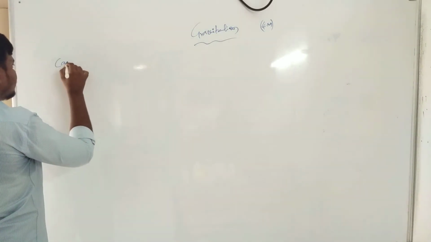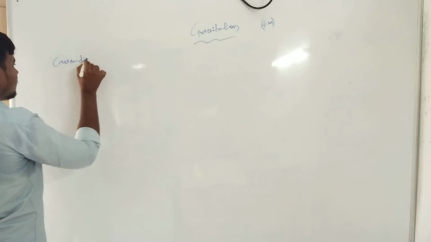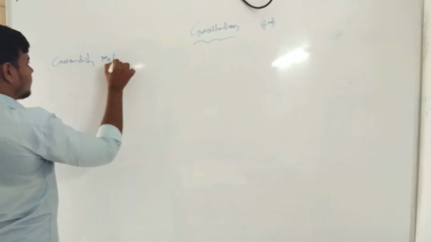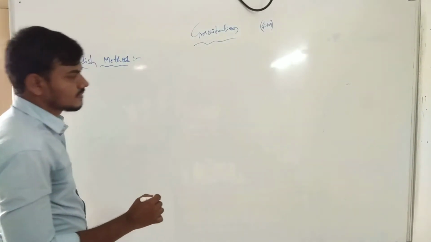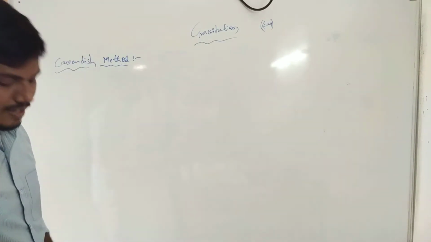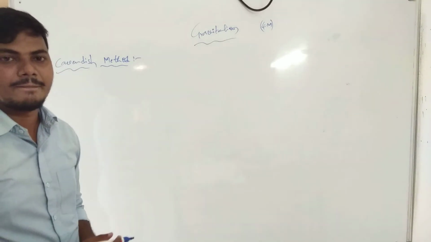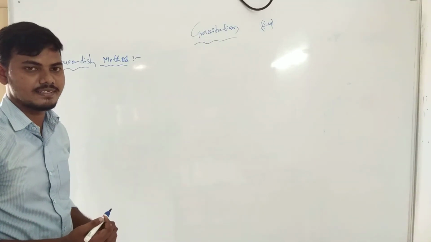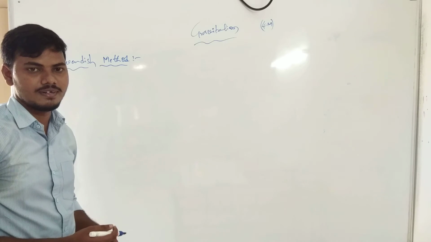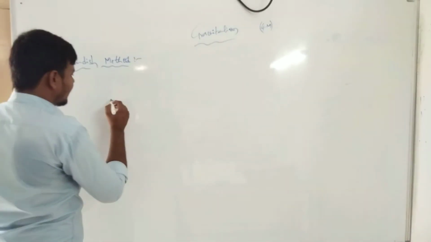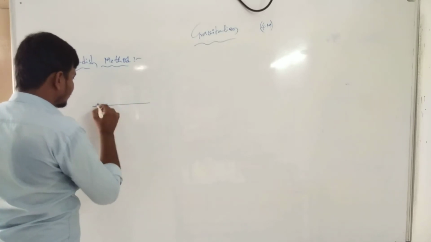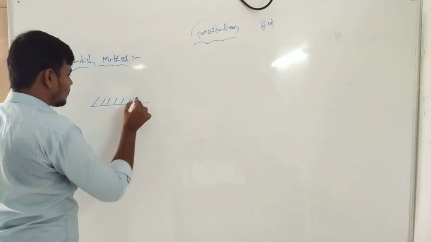Now the Cavendish method. In this experiment, for example, I choose a rigid support.